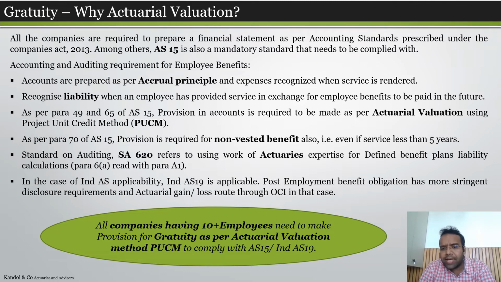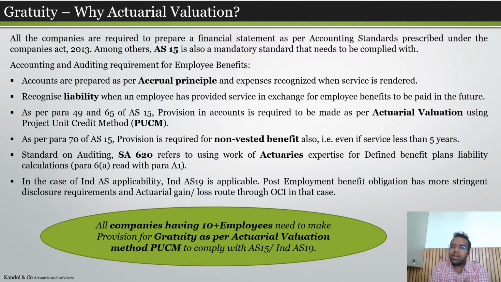When we move to Ind AS 19, which is more similar to IFRS and usually applicable to listed companies and other large organizations based on net worth criteria, the accounting requirement for post-employment benefit obligations is slightly more stringent than AS 15, because it requires more disclosures as compared to AS 15. At the same time, the accounting for actuarial gain or loss is different, because here actuarial gains and losses are recognized in other comprehensive income rather than in the profit and loss account.